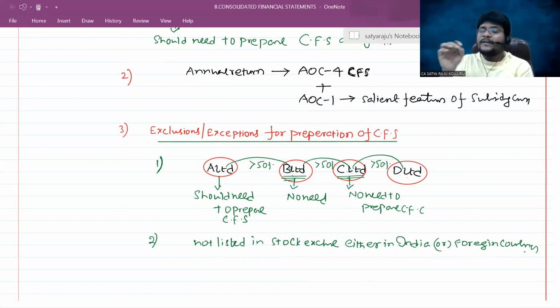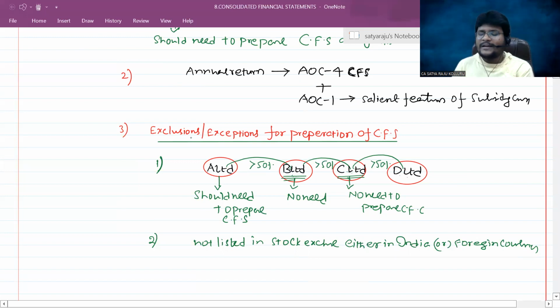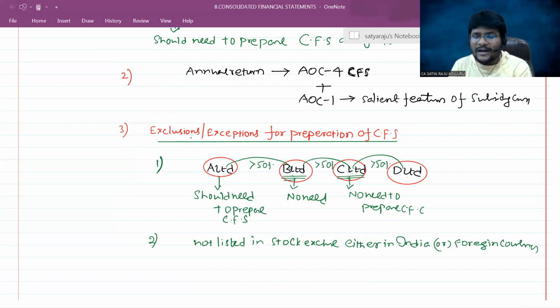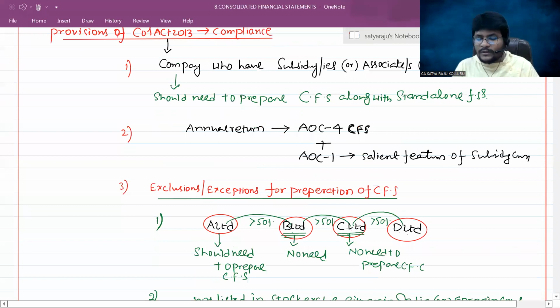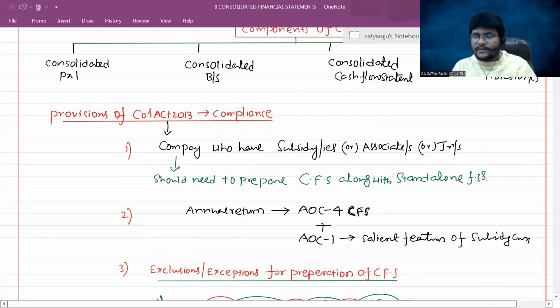It's not required compulsorily, but still, sir, my company's equity shares are not listed in the stock exchange. Can I prepare the consolidated financial statement, sir? Absolutely. Who will object? Exclusions or exceptions do not mean you should not prepare the consolidated financial statement. That is not the intention of the provisions of the Companies Act 2013, which is not mandatory. If they want, they can prepare. If their securities are not listed in the stock exchange, either in India or foreign exchange, it is not mandatory to prepare the consolidated financial statement. Those are the two circumstances as per the Companies Act 2013.